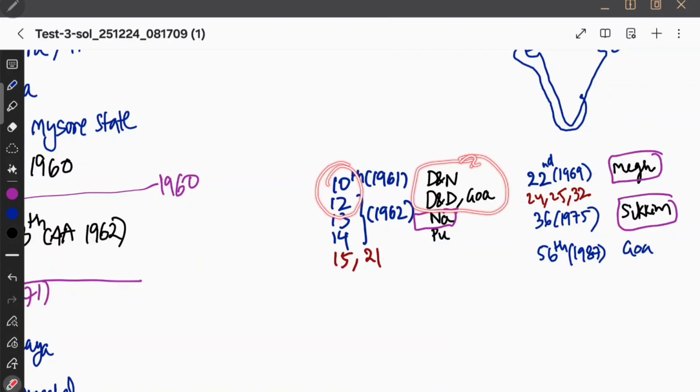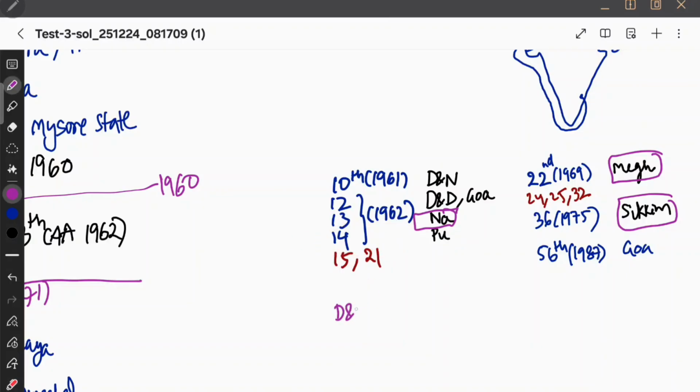So Daman and Diu, Dadra and Nagar Haveli, and Goa all became part of the Indian Union. Before that they were under the control of the Portuguese, but the Portuguese left India, and then they became part of the Indian Union. 10th CA 1961, 12th, 13th, 14th are under 1962. Remember that they became part of the Indian Union, and Nagaland became a full-fledged state through the 13th Constitutional Amendment Act of 1962, and Puducherry became part of the Indian Union through the 14th CA 1962.